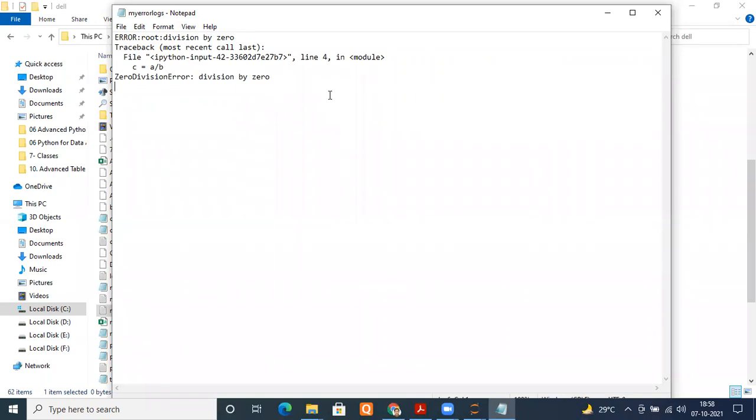Yes, sir. Okay, so this is a very good way of troubleshooting. Keep that error with you, and it will tell you in which line the problem has occurred. Later on, you can troubleshoot that, and keep this file as a reference. Sometimes you created a program and you are looking at it after 6 or 7 months, and you are again making the mistake and an error is coming. So you can see your error file: okay, this was the problem which was coming earlier. Next time I won't repeat that mistake again.